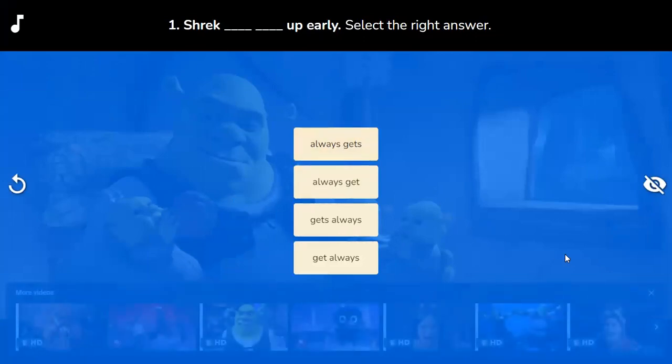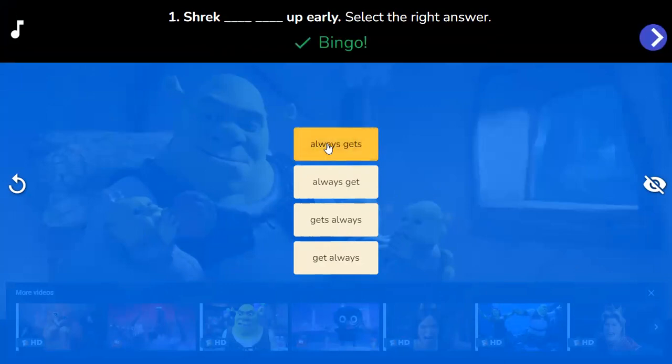Shrek always gets up early. What's the subject of Shrek? He. And as we mentioned before, any verb that comes after he, she, or it should be plus S. Exactly. So, Shrek always gets up early.